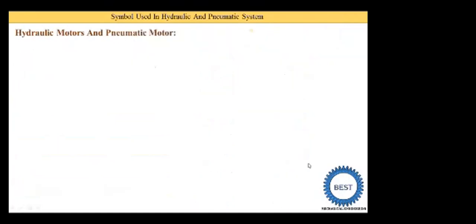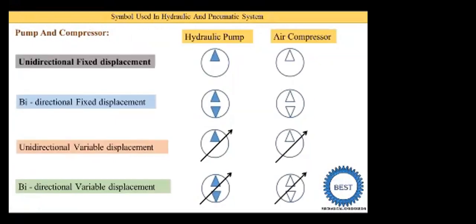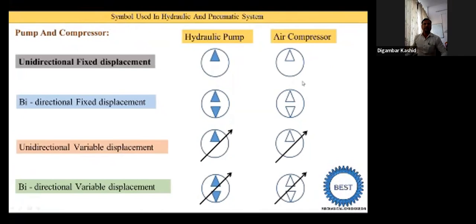Now, next we understand the symbols of hydraulic motors and pneumatic motors. First you need to be clear about the function of a hydraulic pump. Here we mentioned the hydraulic pump, and here the air compressor. In a pump, mechanical energy is converted into hydraulic energy. In an air compressor, mechanical energy is converted into pneumatic energy.